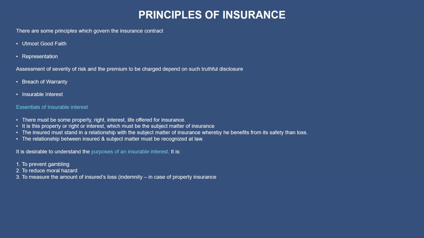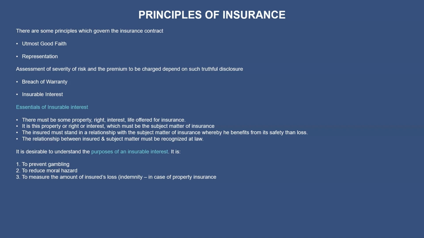So why do we need this insurable interest? The main thing is to prevent gambling. Yes, the main thing is to prevent gambling. We will just avoid gambling by following this insurable interest. Okay, and there are certain insurance policies that are taken on the basis of insurable interest.